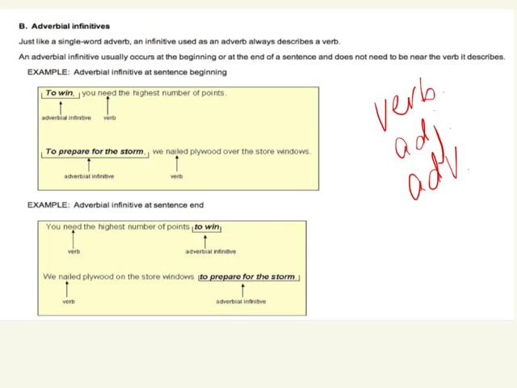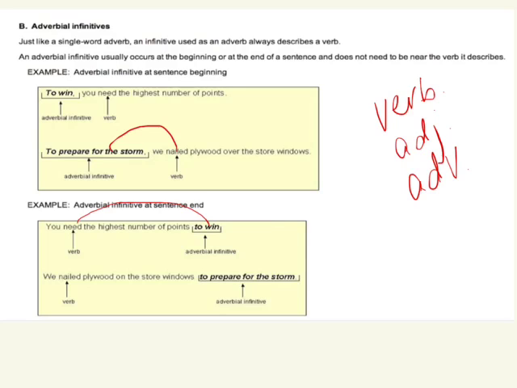To win, you need the highest number of points. Adverb infinitive modifying the verb need. The phrase to prepare for the storm, we nailed plywood over the store windows. This infinitive phrase modifying the verb nailed. Okay. They can also be at the end. Look, you need the highest number of points to win. And it's modifying this verb all the way over here.